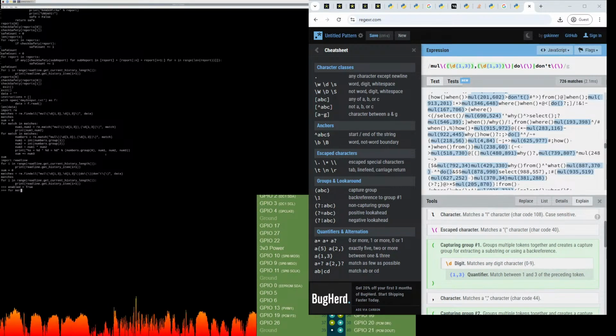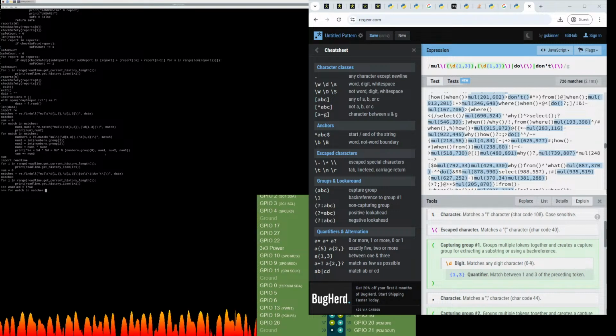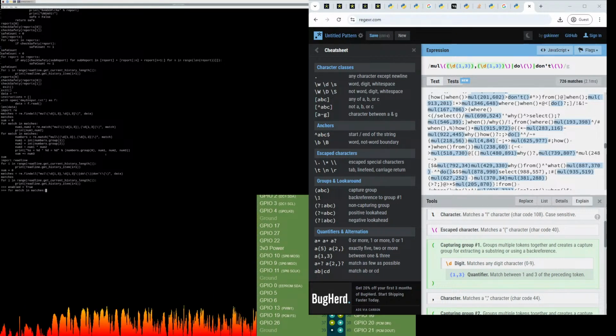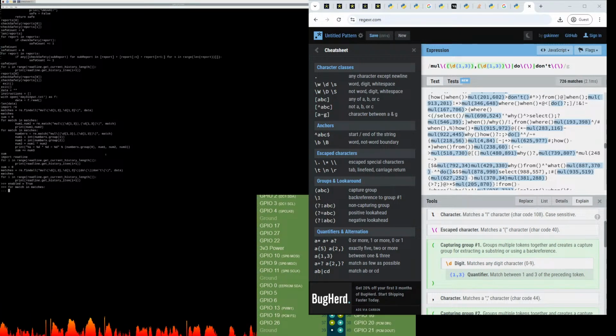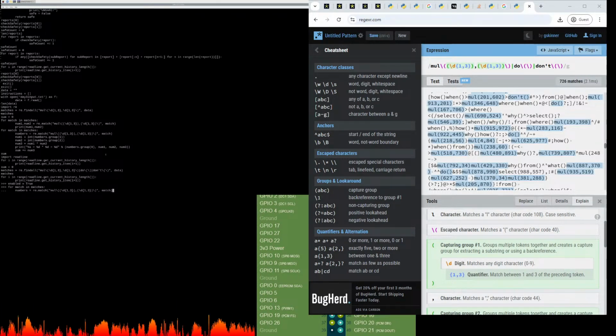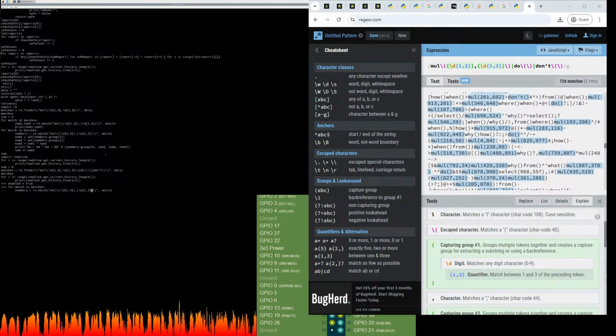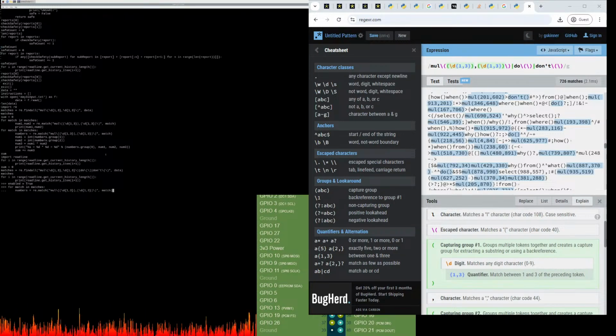So for match in matches, and then we're going to split that off into numbers equals re.match. Oh, hang on, no, this is where we need to process.